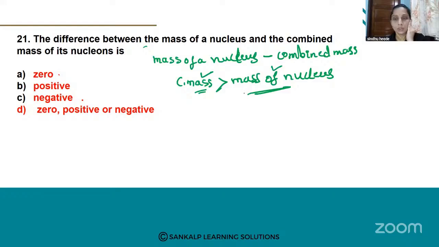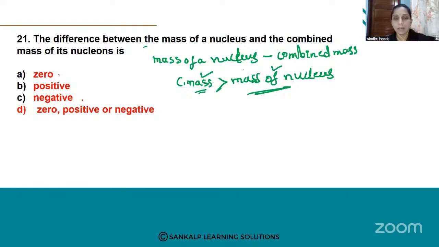Whether these two are equal, or the combined mass is greater than the mass of the nucleus. Now say this, which one is the correct answer? Between the mass of the nucleus, the combined mass is subtracted.